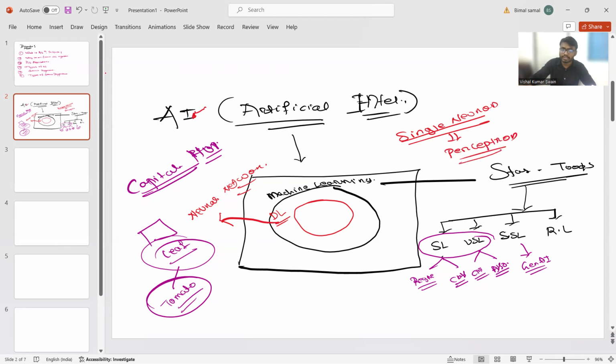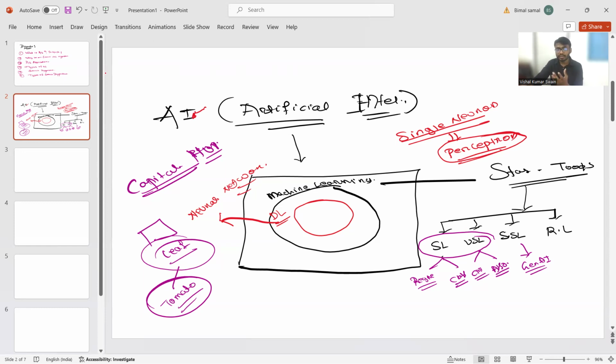Perceptron. Perceptron, the scientific name. You have to remember this term, all these terms. So this is the perceptron, right? So here, an image is nothing but a collection of pixels.